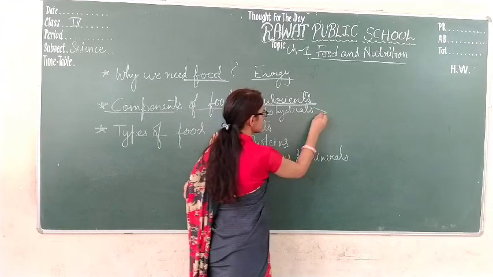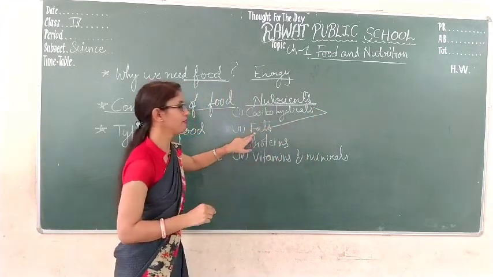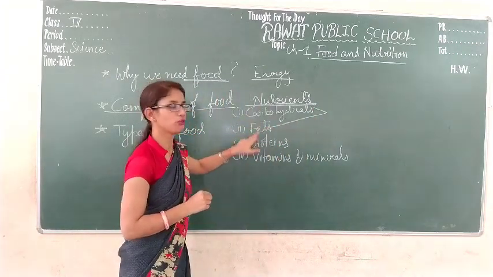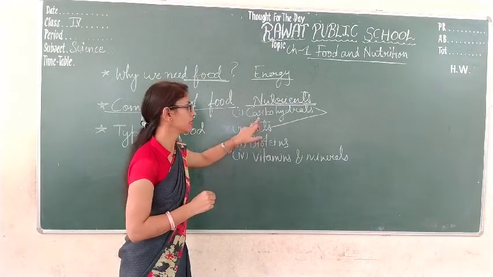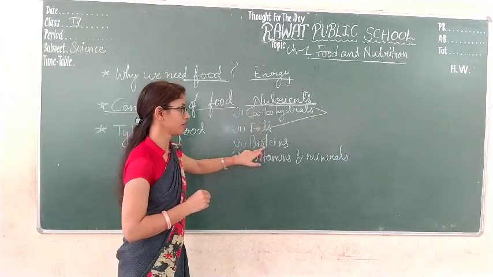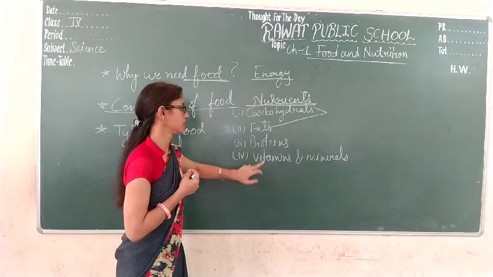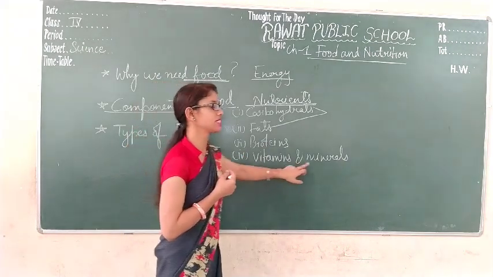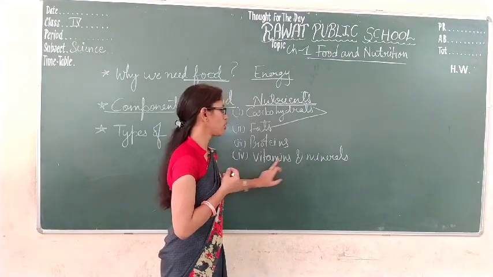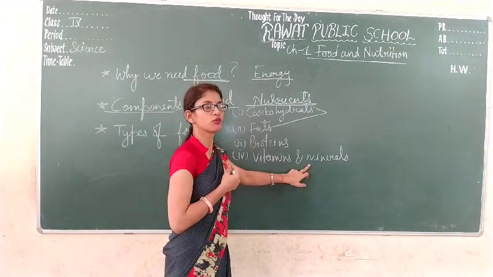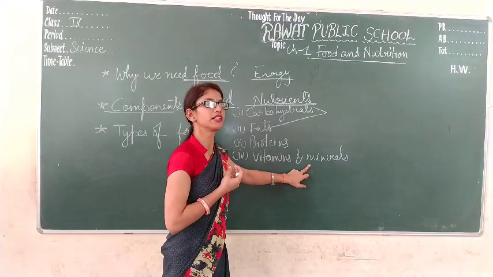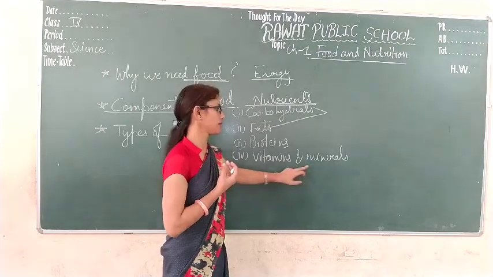So the first one is carbohydrates and fats. They are the components of food that give us energy. Proteins repair the damaged tissues. Fourth is vitamins and minerals. They help in protection of our body and in making the body strong.